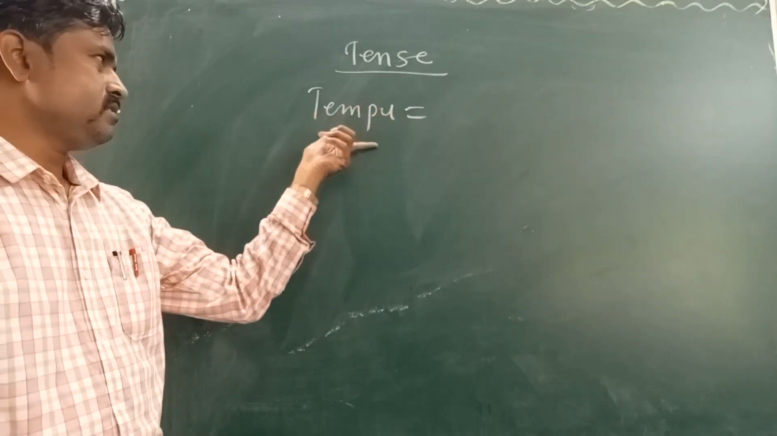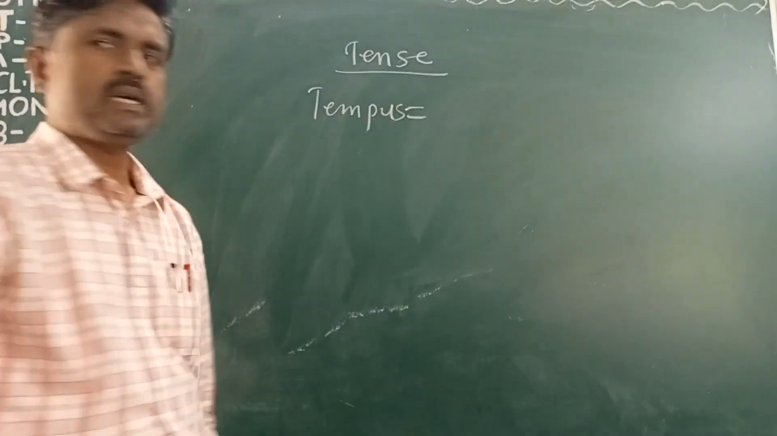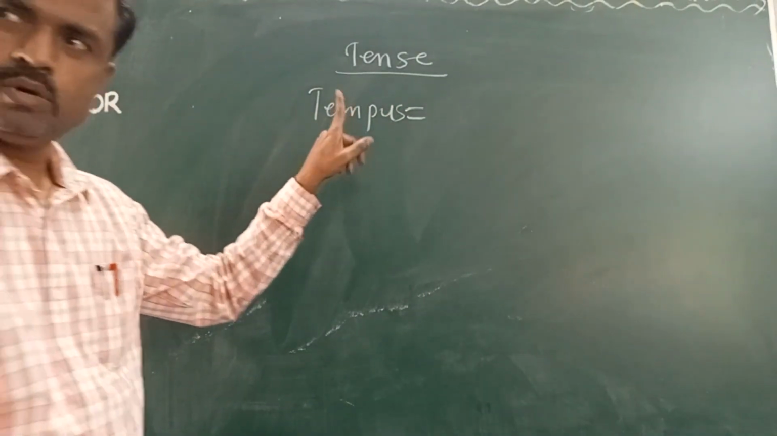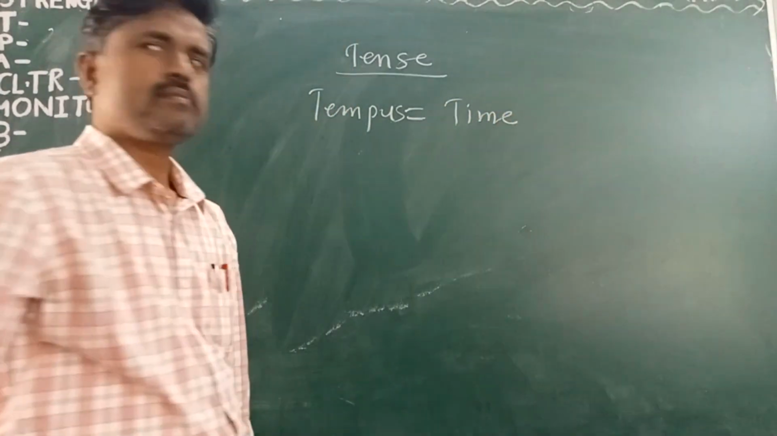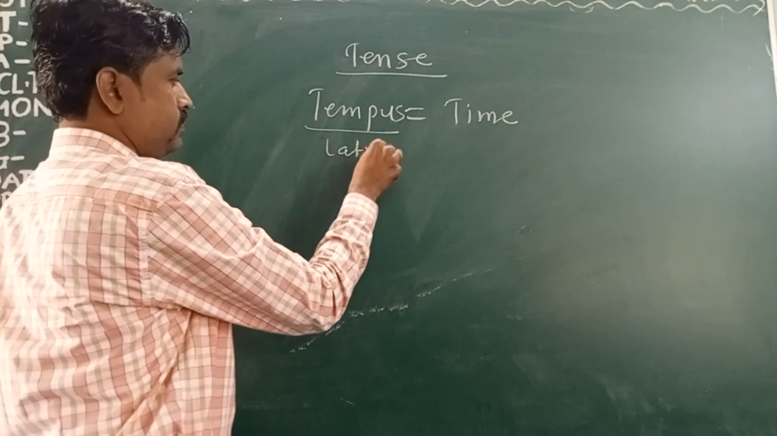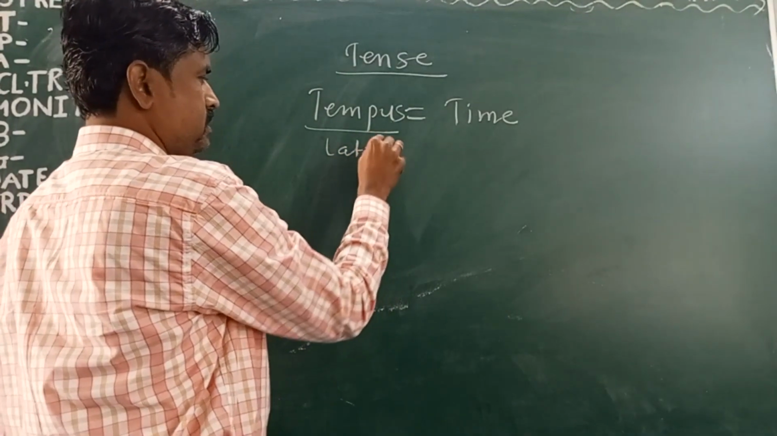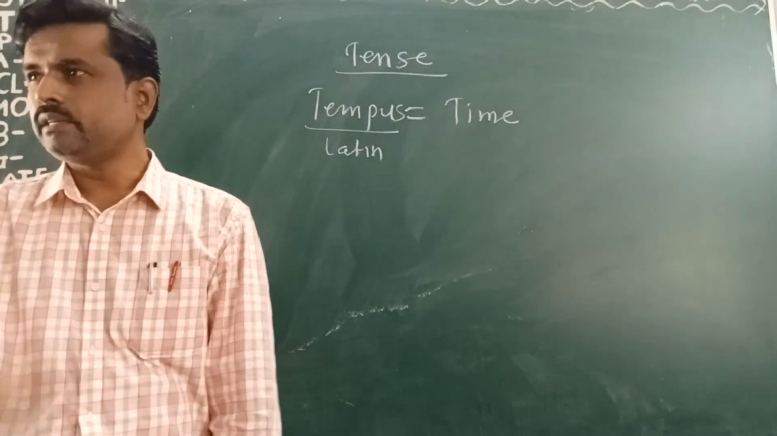The word tense has derived from the Latin word tempus. This is the Latin word. Tempus means time. Tempus is a Latin word, and the meaning of this Latin word is time. Now look at the board here.